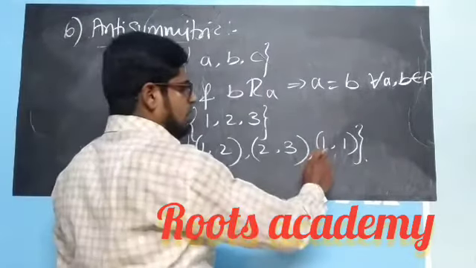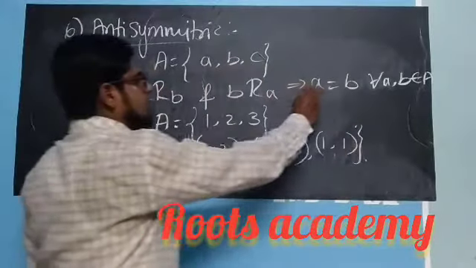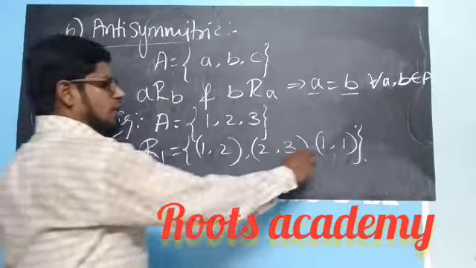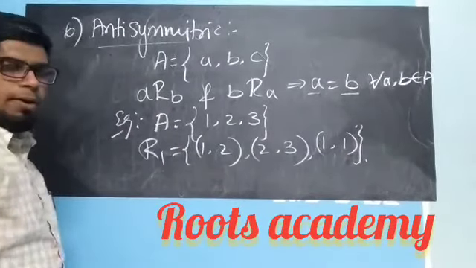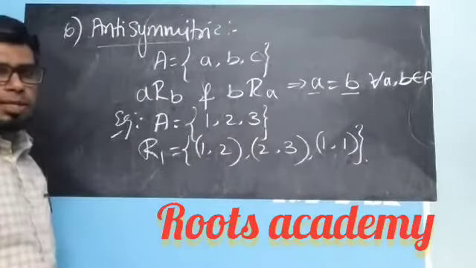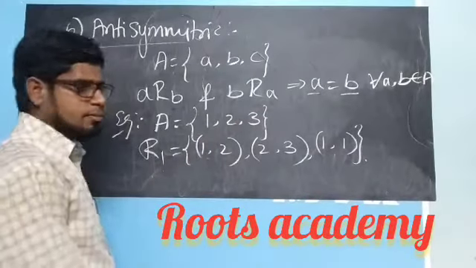In this case, (1, 1) is possible, because the definition says that a should equal b. So if (1, 1), (2, 2), (3, 3) come, we can accept them, but for the other elements we will not check symmetry. We don't accept the symmetric part of the other elements.